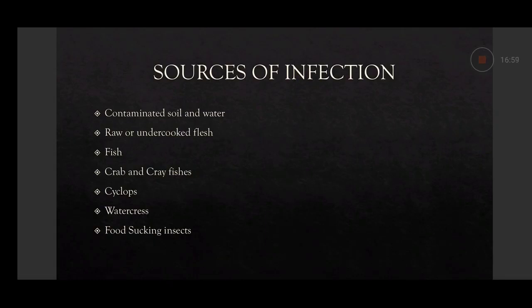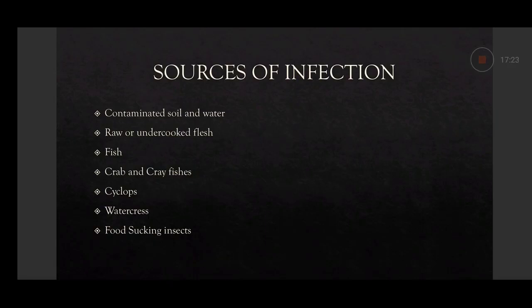Then cyclops infected with the larval forms of Dracunculus medinensis, when ingested, may lead to guinea worm disease. Dracunculus medinensis causes guinea worm disease. This is eradicated from India. Previously, it was present in the Rajasthan area, but now it is eradicated from the whole of India.